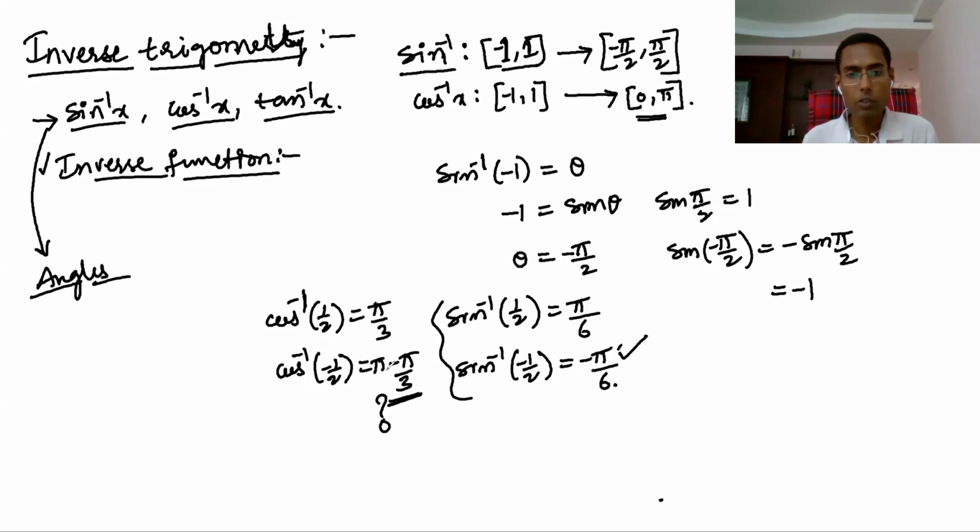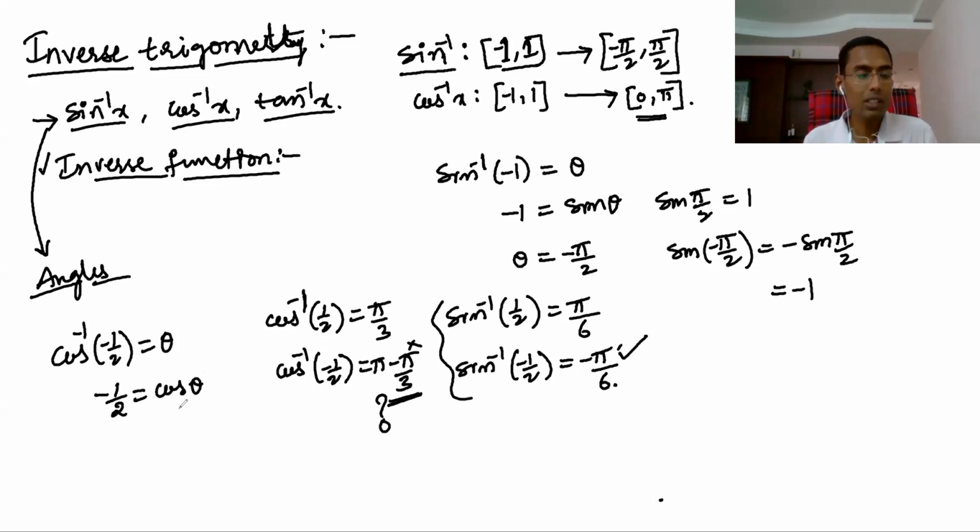This must be there, na? If you take a negative number, and not only that, cos inverse of -1 by 2 equals theta. Let's say you don't know. Now cos inverse of -1 by 2 you take as theta. Then -1 by 2 you will get as cos theta.